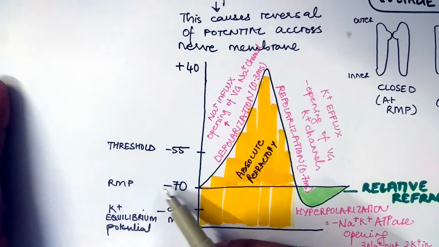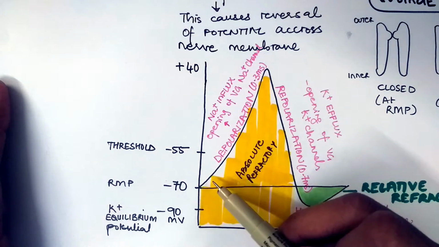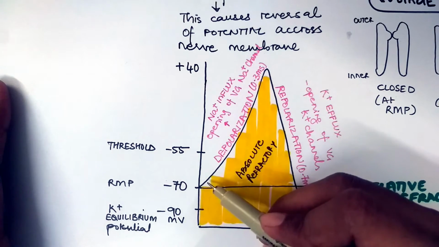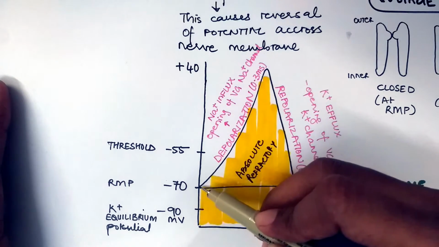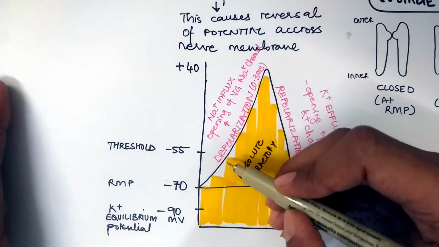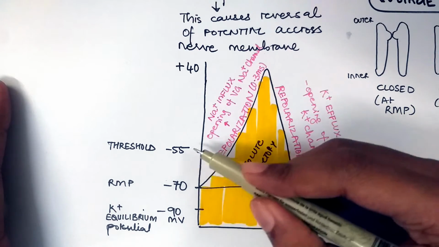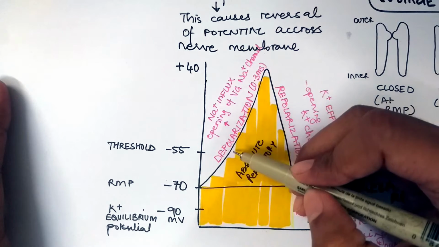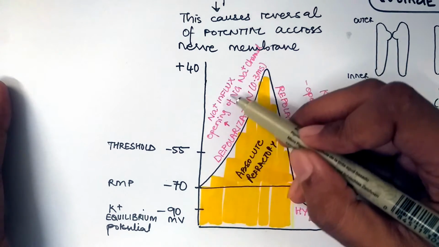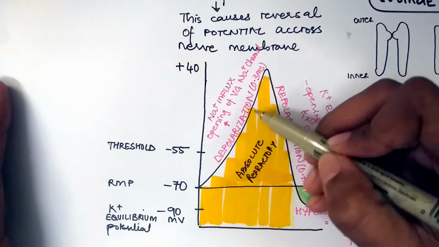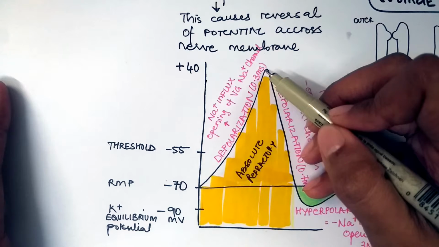Herein, the resting membrane potential of a nerve fiber is minus 70 millivolts. When it is stimulated, some of the sodium channels are opened slowly and it causes a slight decrease in the potential difference. When it reaches minus 55 millivolts, which is the threshold potential, it causes faster and more opening of sodium channels. This causes sodium influx and this process is called depolarization. It lasts for almost 0.3 milliseconds.